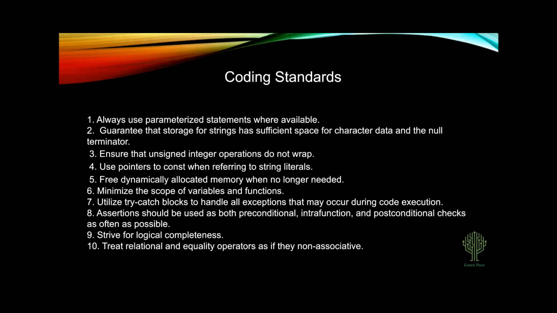That goes hand in hand with the next point, which is minimize the scope of variables and functions. We want a variable and function to have essentially the minimum viable scope that it needs. If something doesn't need to be a global, it shouldn't be declared as a global. If something is only going to be used in a small function, it doesn't need to continue existing once that function is called, or after that function itself expands its lifetime.